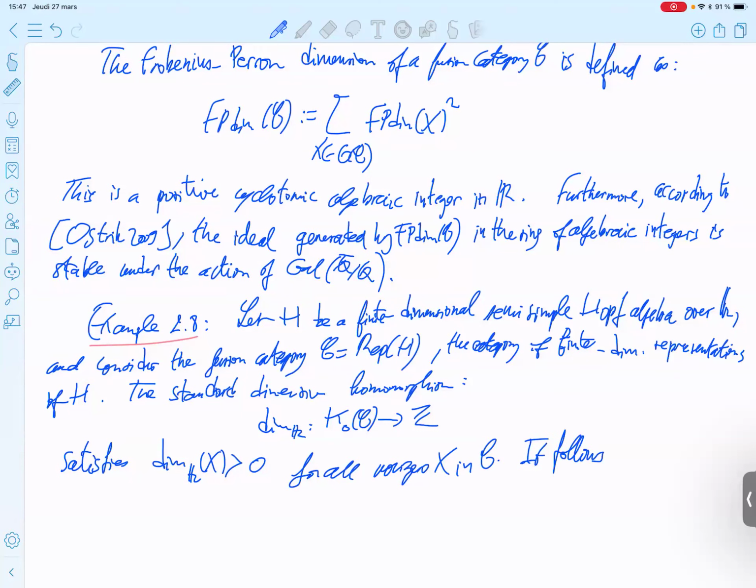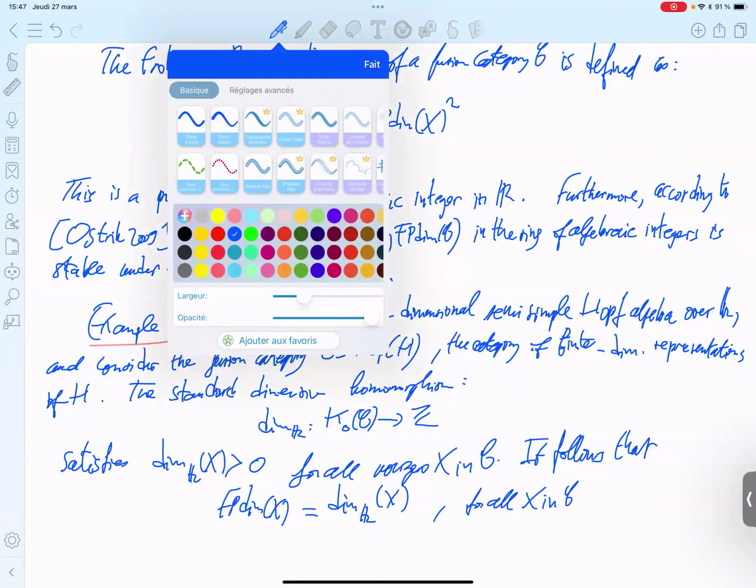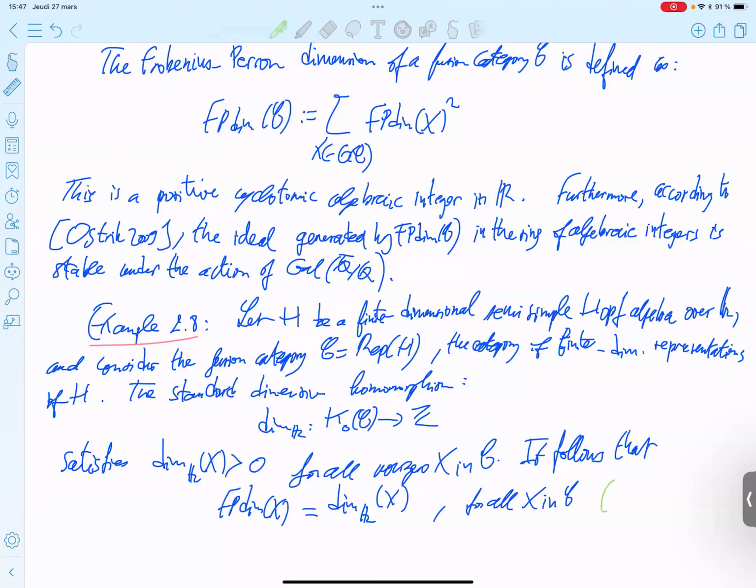It follows that the Frobenius-Perron dimension of X equals the dimension of X over the field K for all X in C, by uniqueness of the Frobenius-Perron dimension.